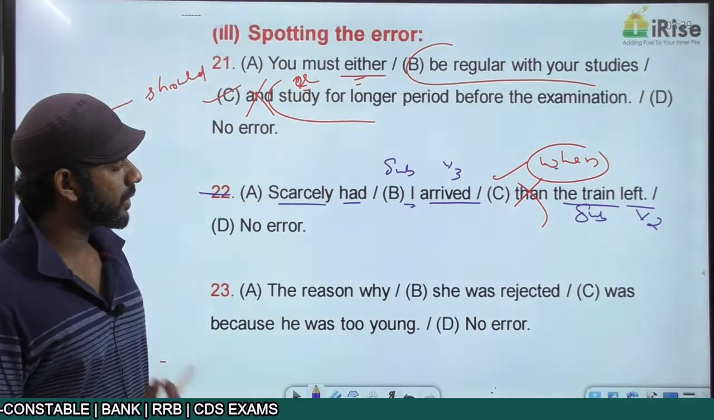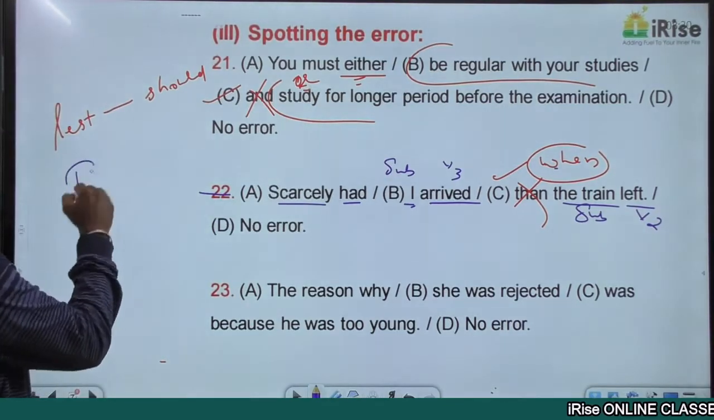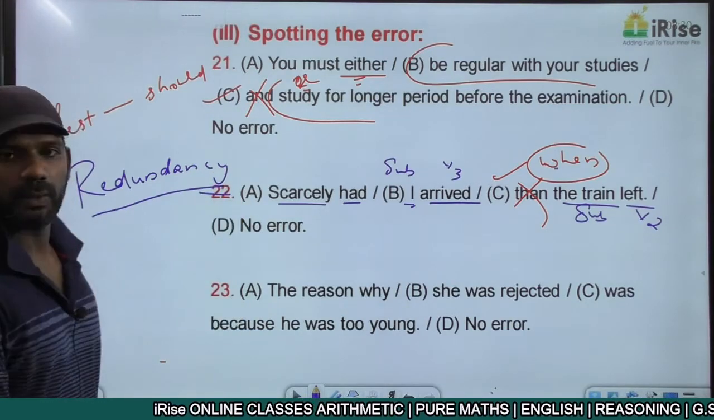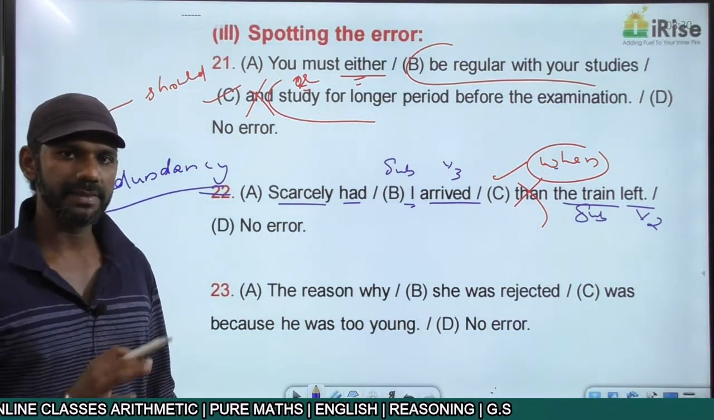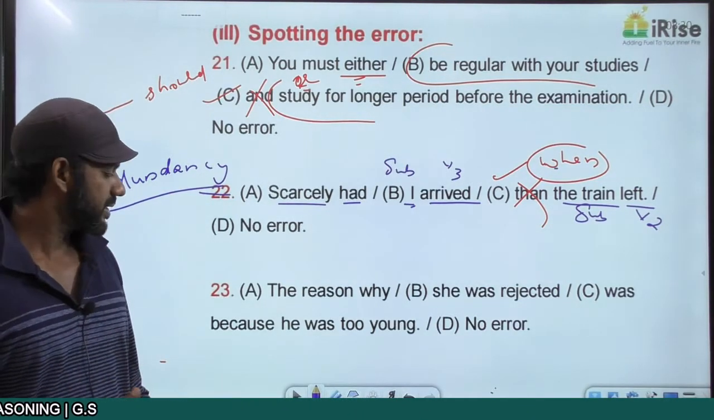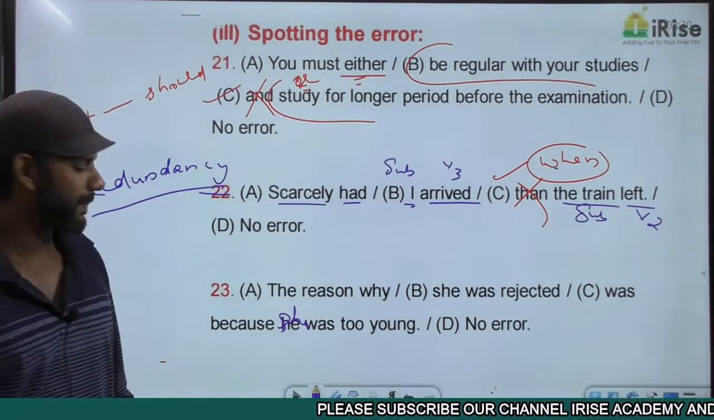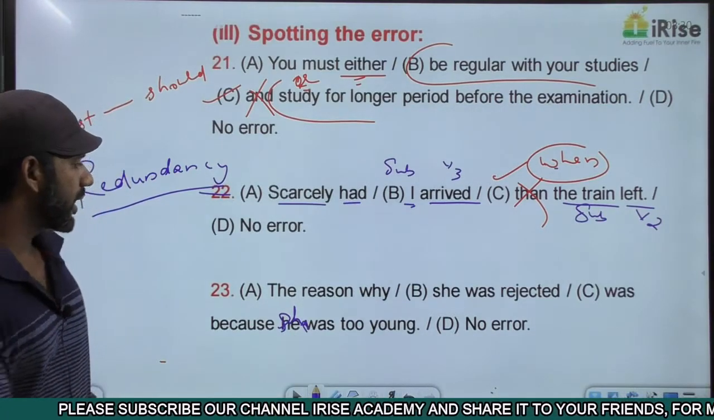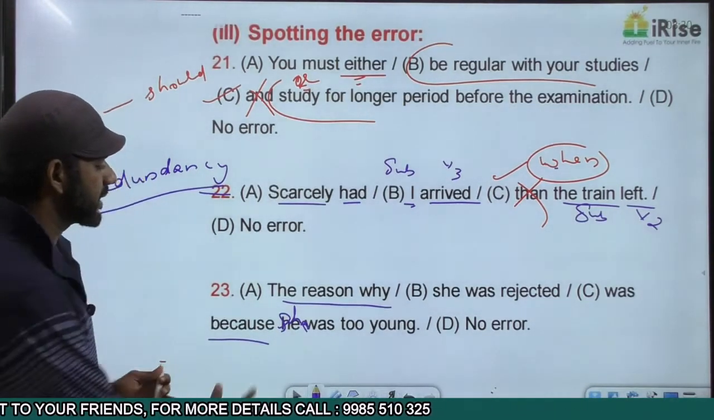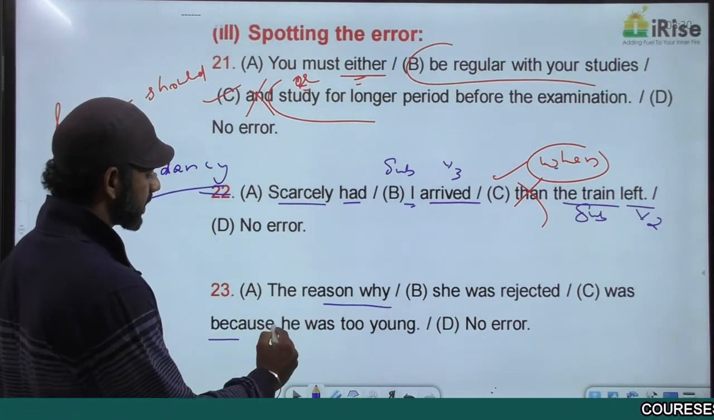The reason why she was rejected was because she was too young. I told you about the concept called redundancy, repetition. In a sentence, there should not be more than one word conveying the same meaning. If it is there, it becomes an error with redundancy. The reason why is a cause and effect indicator. Because is also a cause and effect indicator. We have two cause and effect indicators in this statement. So the error in this statement is with redundancy.